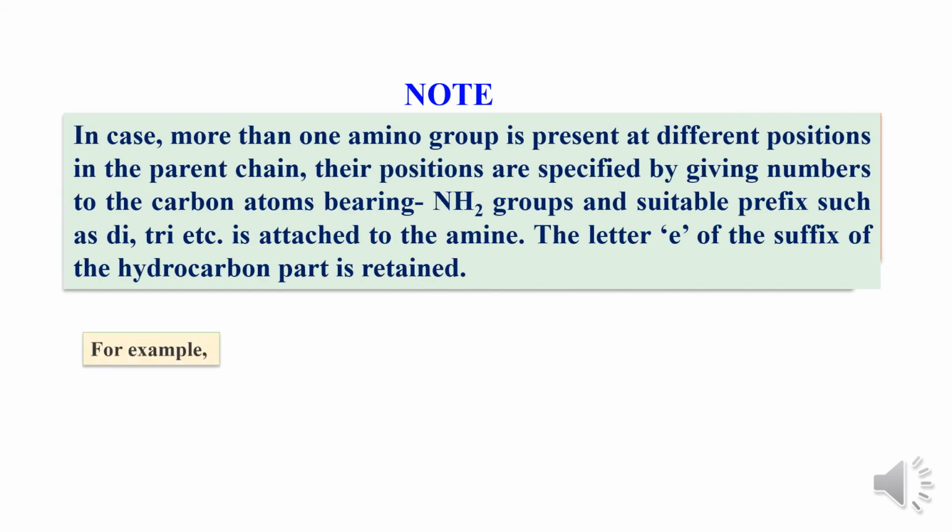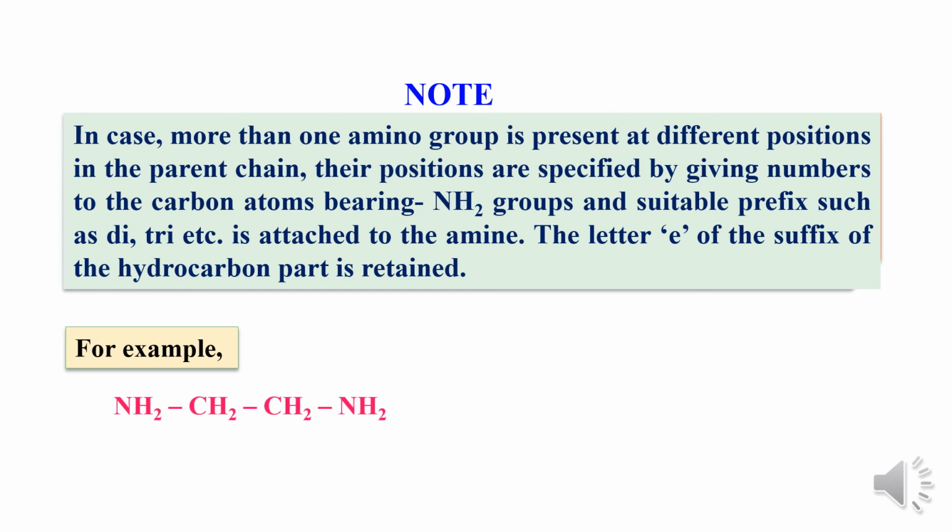There are some exceptions in nomenclature of amines. We are going to consider one example. In case more than one amino group is present at different positions in the parent chain, their positions are specified by giving numbers to the carbon atoms bearing NH2 groups, and suitable prefixes such as di, tri, etc. are attached to the amine. The letter E of the suffix of the hydrocarbon part is retained.